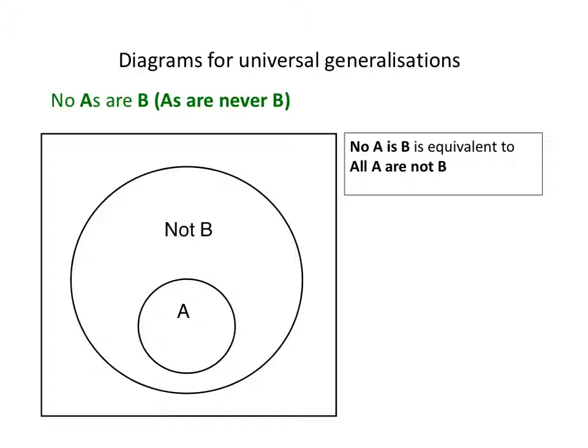So more generally, you can represent a generalisation like this: no A's are B's. With a diagram like this, you have a small circle with the A's, and that's completely contained in the things that are not B. So every A is not a B. That means the same thing as no A is B. No killing of a human being is morally justified means the same thing as this: any killing of a human being is not justified.